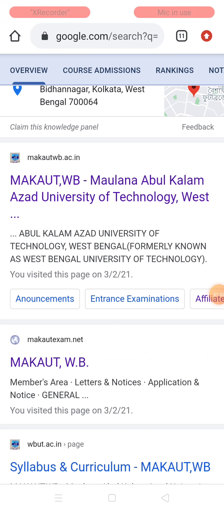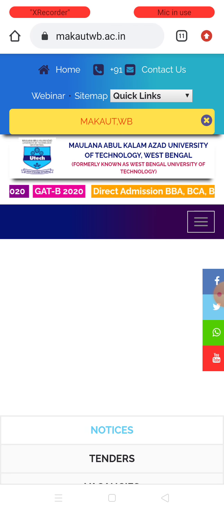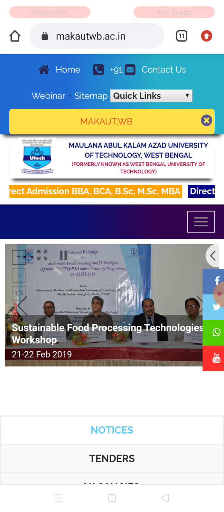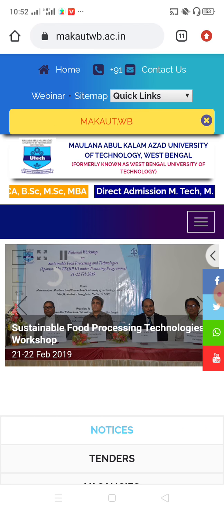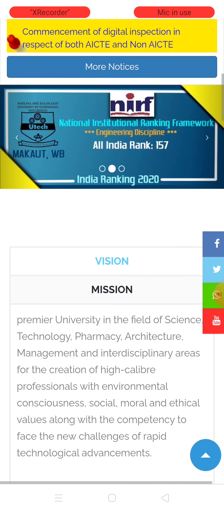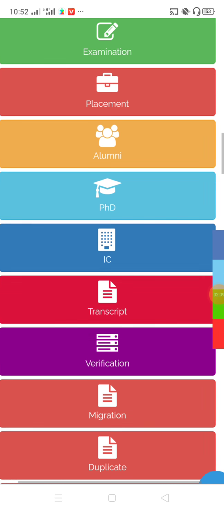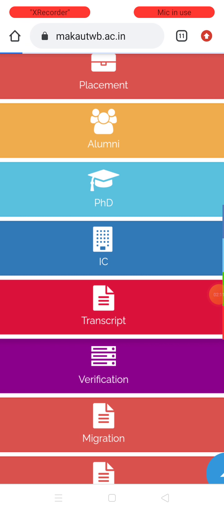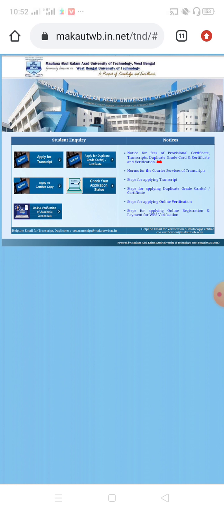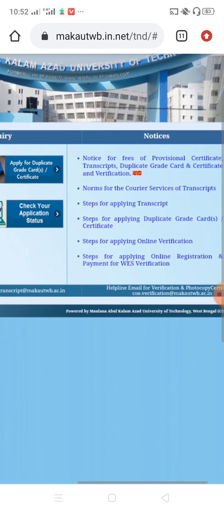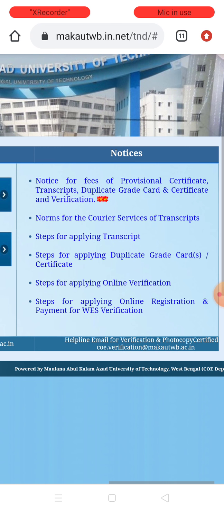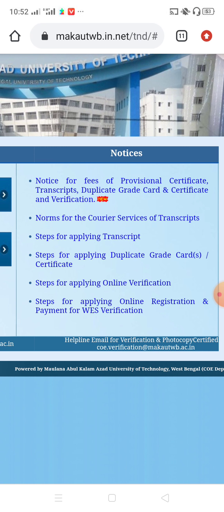Go to this site, open this site, not makautexam.net, go to this site, makautwb.ac.in. Now scroll down, transcript. Click here on transcript. This is the site from where you can apply. This is the notice which I have shown you previously.